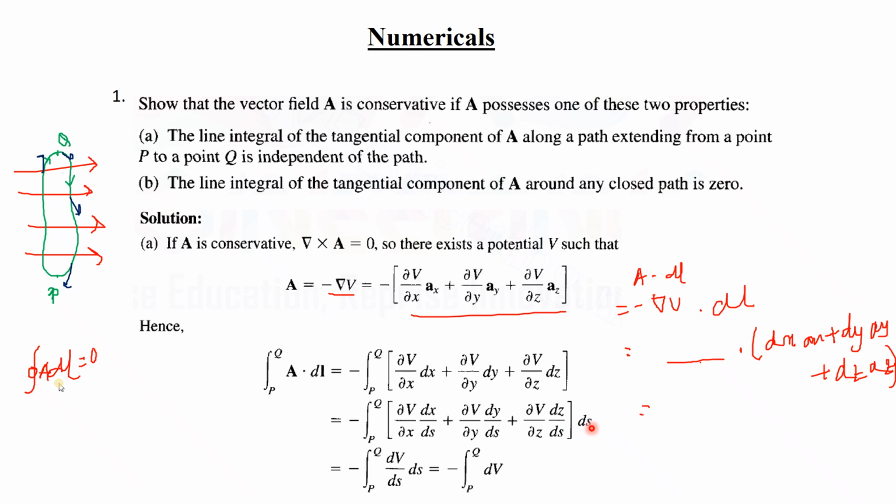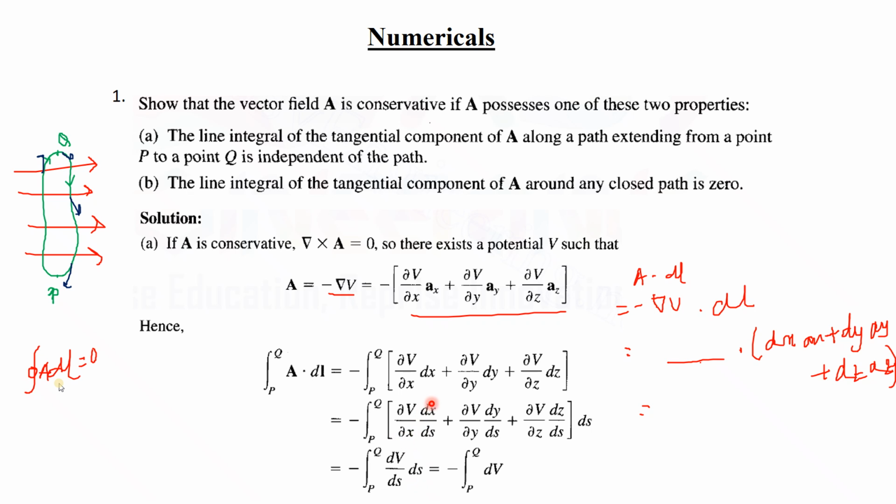This is a modified differential expression where we represent it as ds, because we multiply ds in both numerator and denominator. Then it becomes dv by ds into ds.